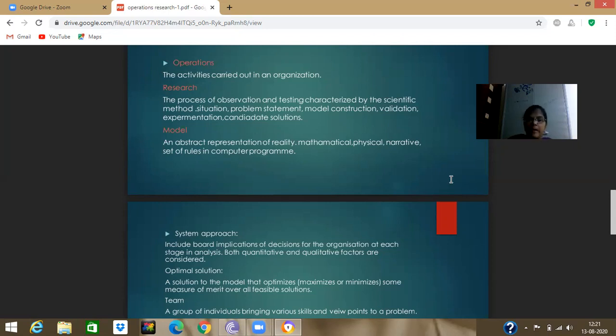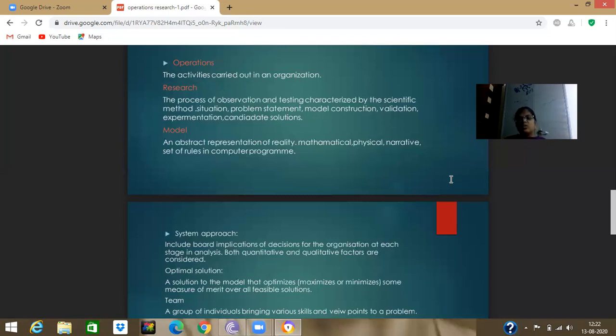I think you understand, people. Operations research, where we have the problem, where we have operations activities carried out in an organization. So what is research in an organization? First of all, we study, test, and characterize: the process of observation and testing characterized by the scientific method, which comes from operations research.